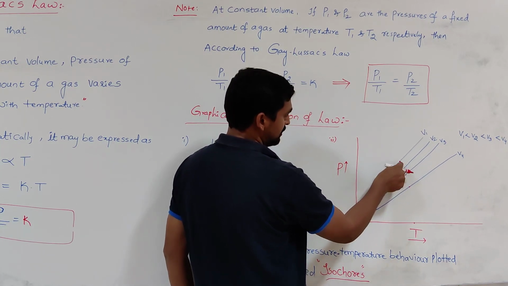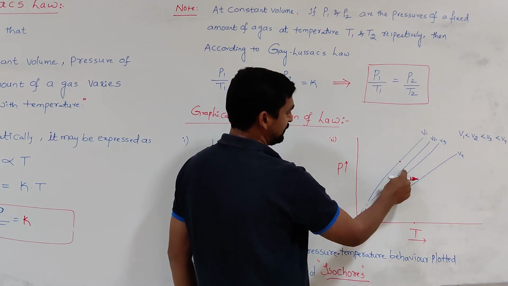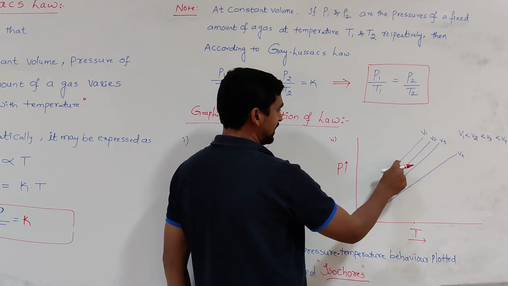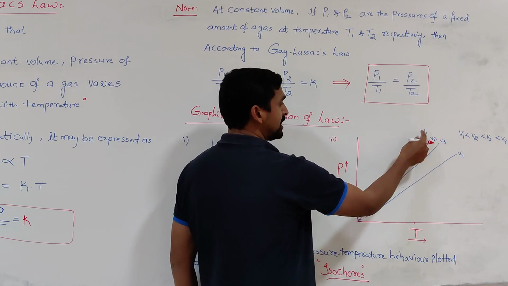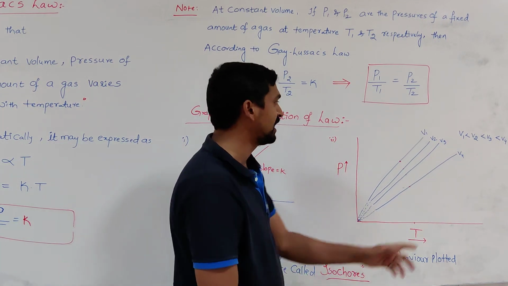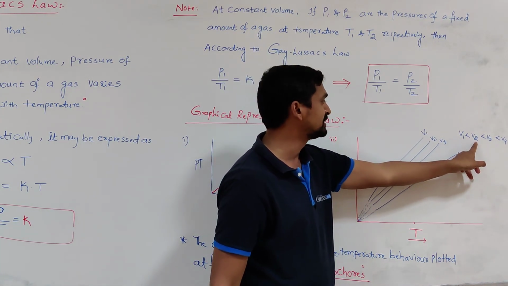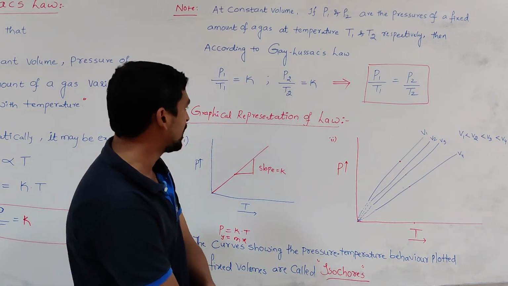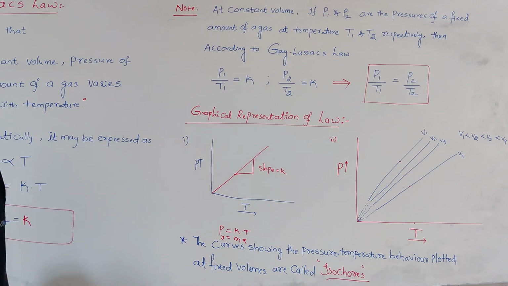So at V1, the pressure is more as compared to V2, V3, V4, because this clearly indicates the volume is very high. When the pressure is high, definitely the volume should be which one? Less. That's why V1 is less than V2, is less than V3, is less than V4. So these are the graphical representation of Gay-Lussac's law.